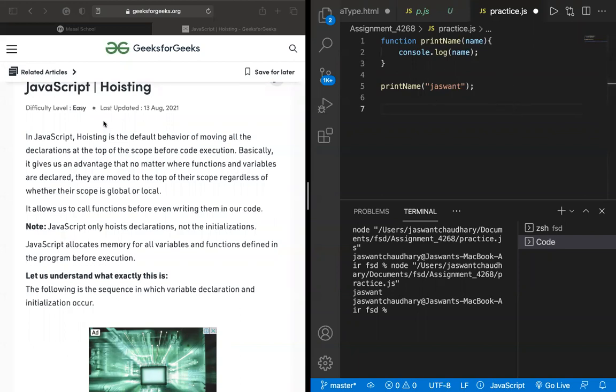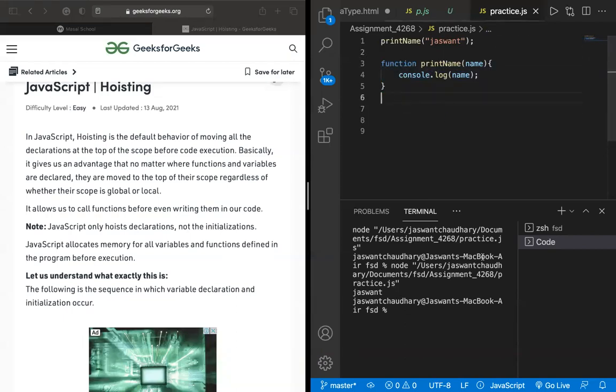Okay, so what is hoisting? Hoisting is the default behavior of moving all the declarations to the top of the scope before code execution. So that means we are calling this function, print name, before declaring and defining it. We are calling this function, and after that we are writing the whole bunch of code for it.